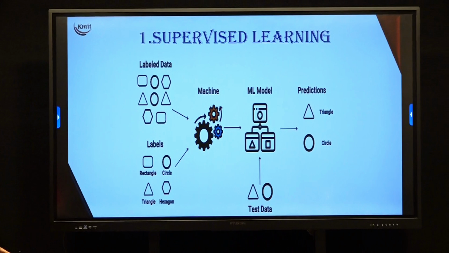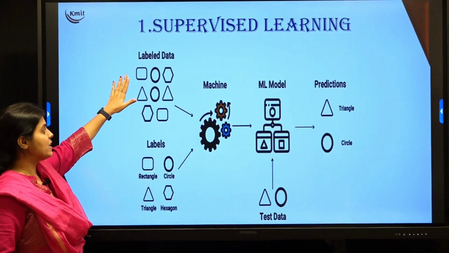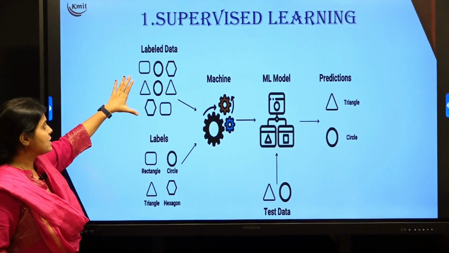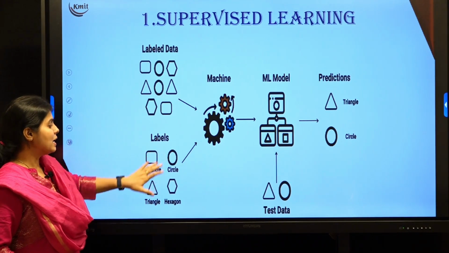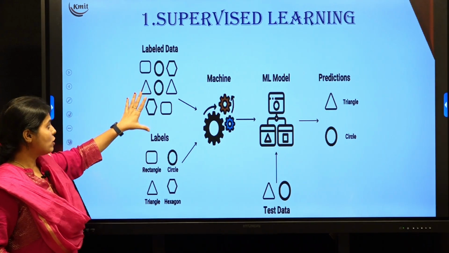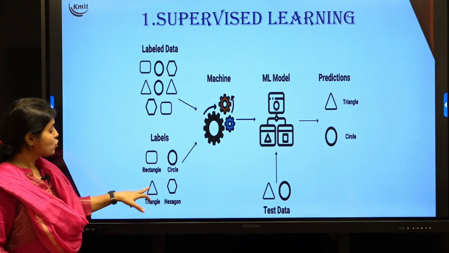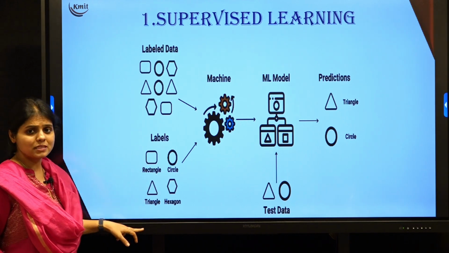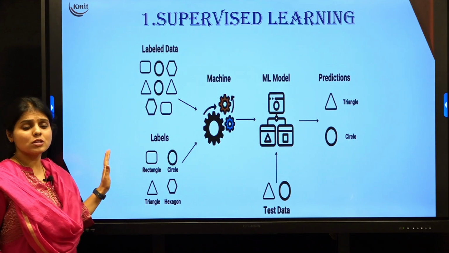As you can see here in the data, supervised learning is all about giving labeled data. When I talk about labels, what I can see here in the input is I have a few symbols and all the symbols are labeled. I have four different symbols here: rectangle, circle, triangle and hexagon. Each of them is labeled: rectangle, circle, triangle, hexagon. These are the labels. So in supervised learning we give labeled data to the model.